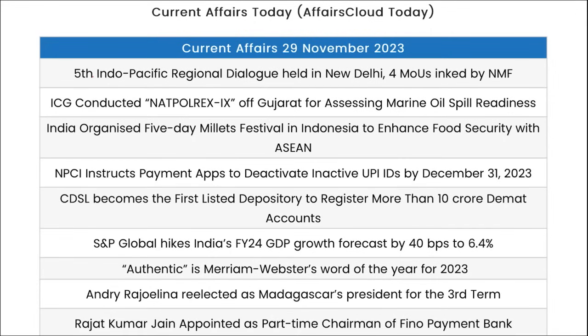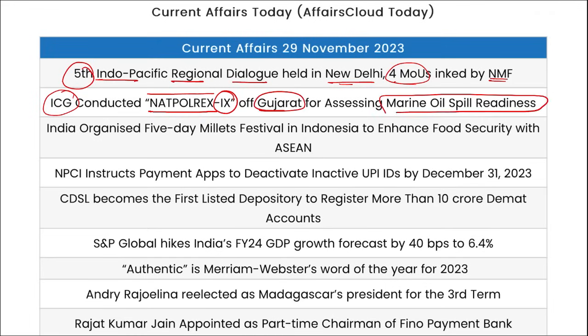Now let's go for a quick one-liner revision. The 5th Indo-Pacific Regional Dialogue was held in New Delhi and 4 MoUs were signed by NMF. The Indian Coast Guard conducted the National Pollution Response Exercise 9, that is NATPOLREX 9. This was the 9th edition. It was conducted off the coast of Gujarat and it was for monitoring marine oil spill readiness.